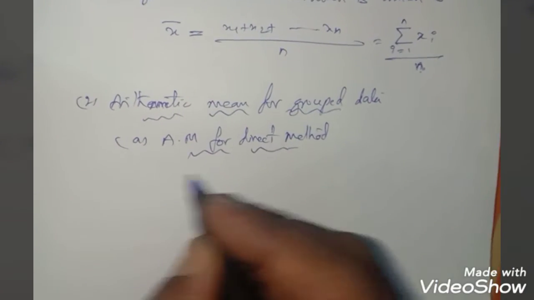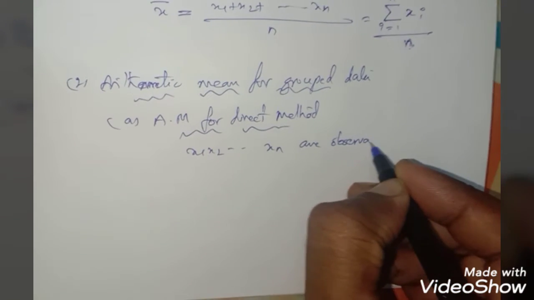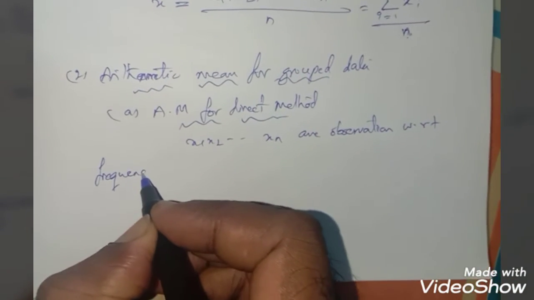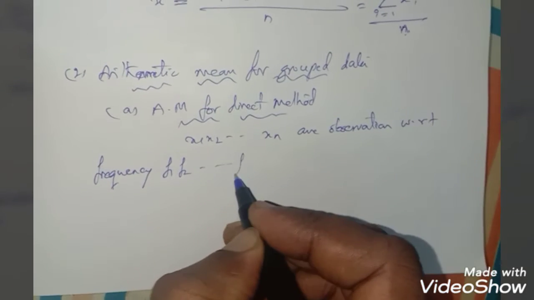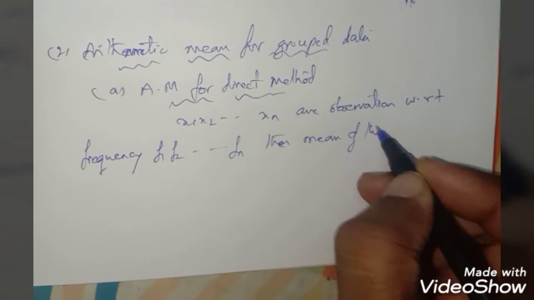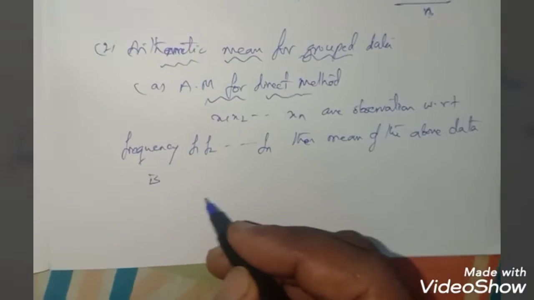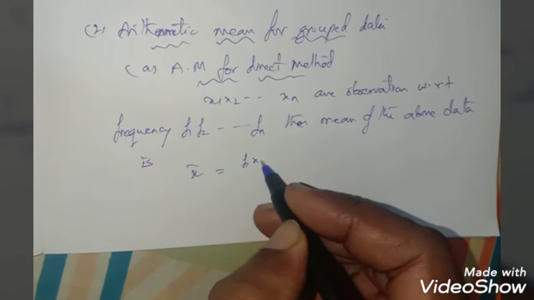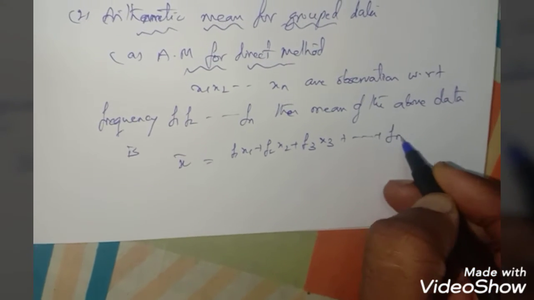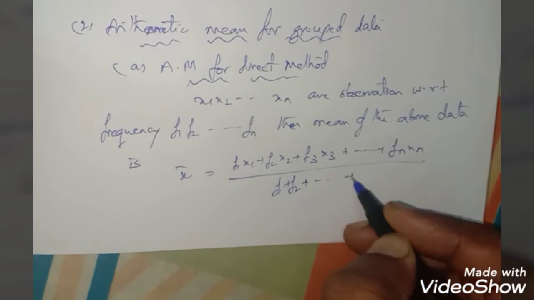Arithmetic mean for the direct method. In this direct method you have x1, x2 so on up to xn as observations with respect to the frequencies f1, f2 so on up to fn. Then the mean of the above data is x bar equals f1 x1 plus f2 x2 plus f3 x3 plus so on up to fn xn divided by f1 plus f2 plus so on up to fn.